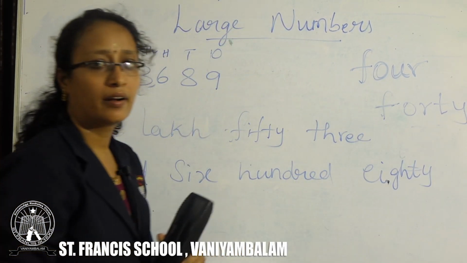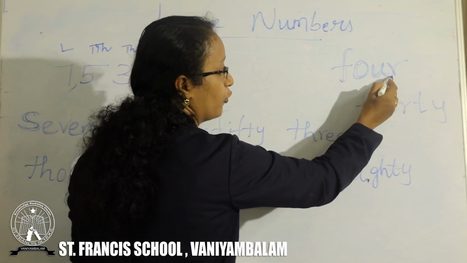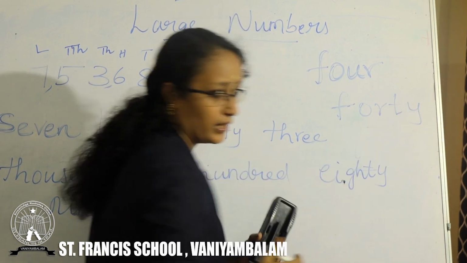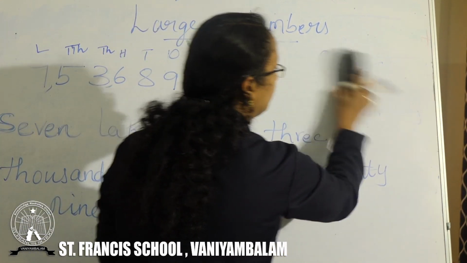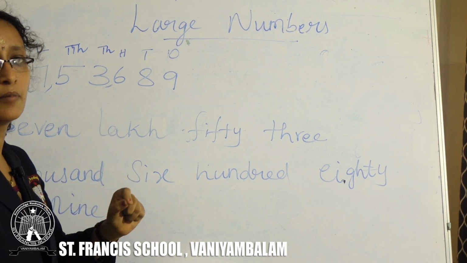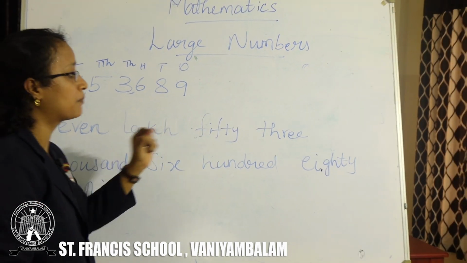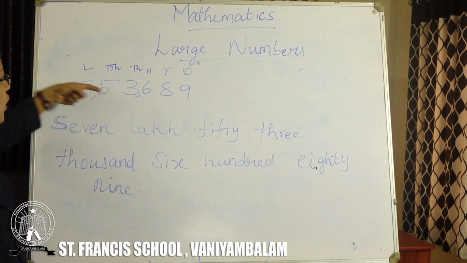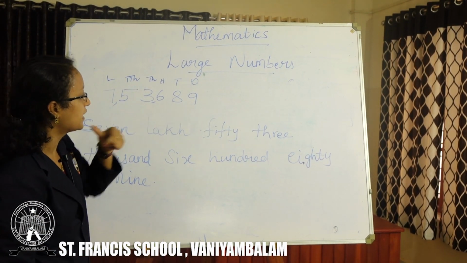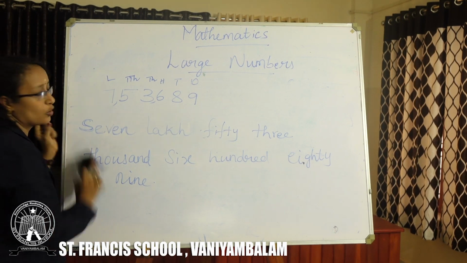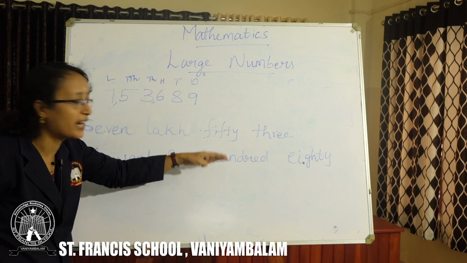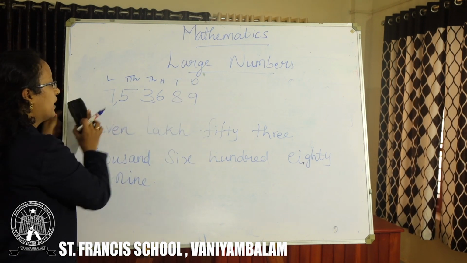F-O-R-T-Y, right? For 4 it is F-O-U-R, and for 40 it is F-O-R-T-Y. Got it? So be careful while writing number names, because in number names you can make mistakes. So you got it right, 7,53,689. Now you know how to place the comma for the Indian system and you know how to write the number name for this Indian system.